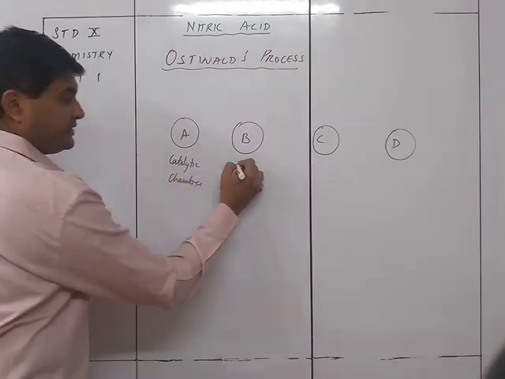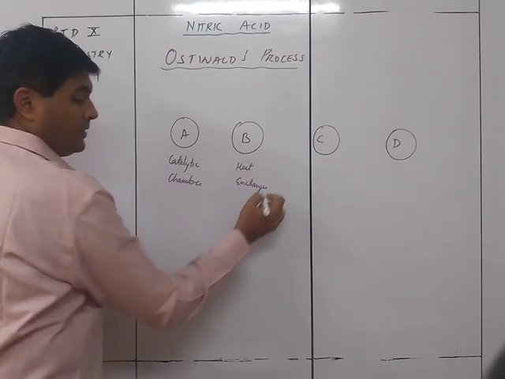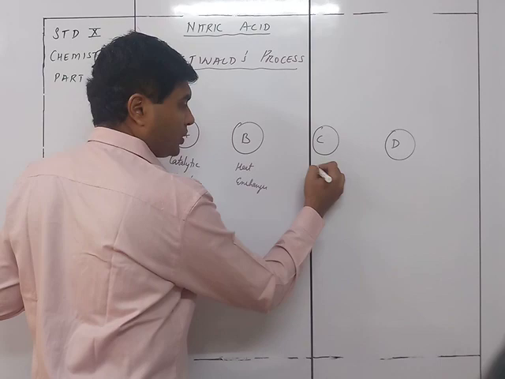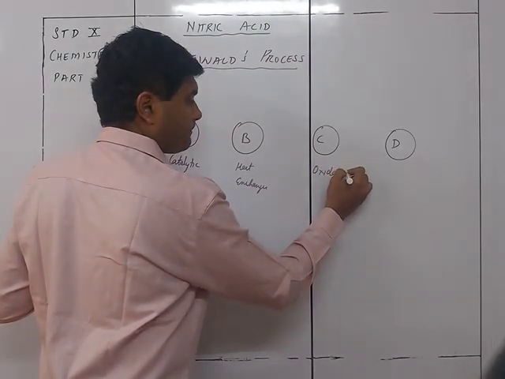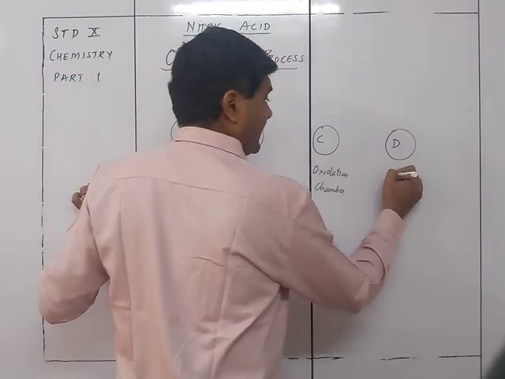The second part is a heat exchanger. The third part is the oxidation chamber. And then the final one is the absorption tower.